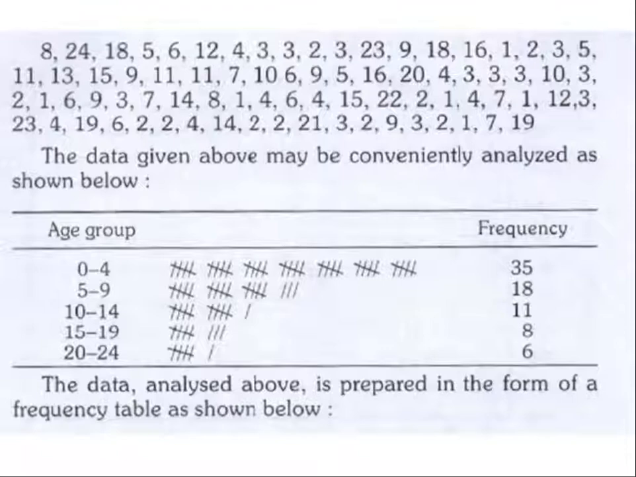Make groups: 0 to 4, 5 to 9, 10 to 14, 15 to 19, 20 to 24, and so on. First see the range, the minimum age and the maximum age, and depending on that you can decide the class interval and how many class intervals the people fall into. Suppose in 0 to 4 the number of people will be more. Poliomyelitis is affecting more people in the age group of 0 to 4. That is 35 people.